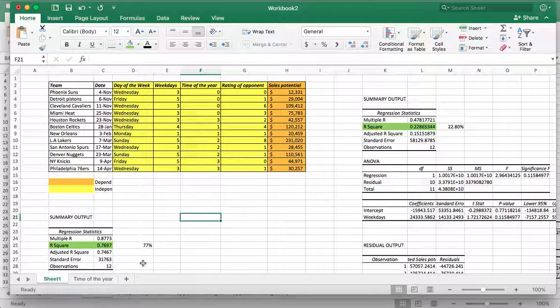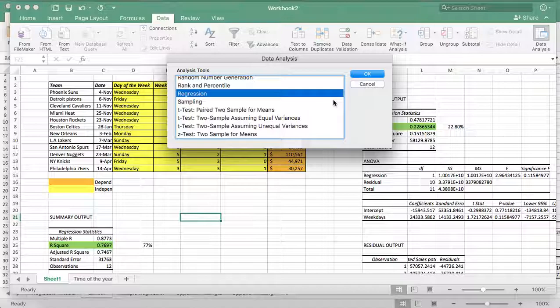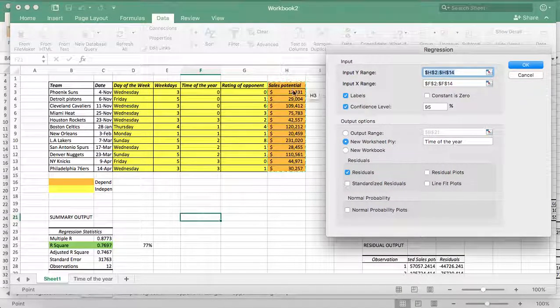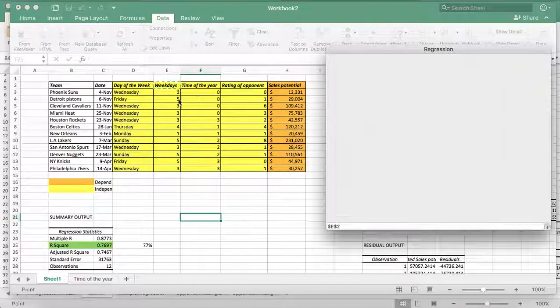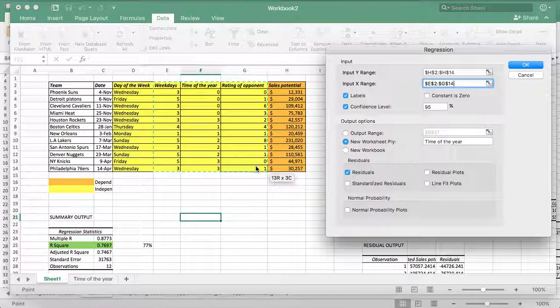So what we're going to do is pretty simple. We're going to go back again to data, data analysis and regression, but now we're going to look at the cell's potential again as the only dependent variable, and then we're going to look at these three at a time. Remember, don't look at this one because those are words, and Excel does not understand words. So we're going to select all of these together. Look at how I select from the top to the very bottom. Okay, all these three columns right here.